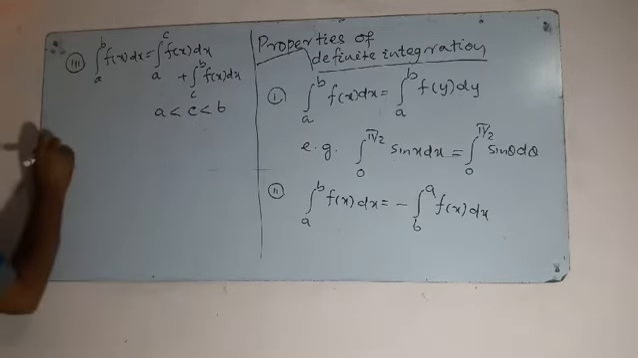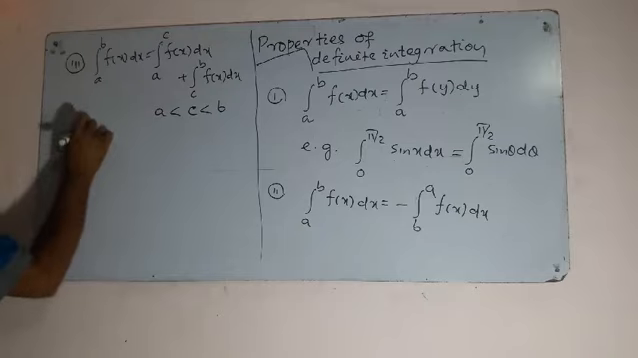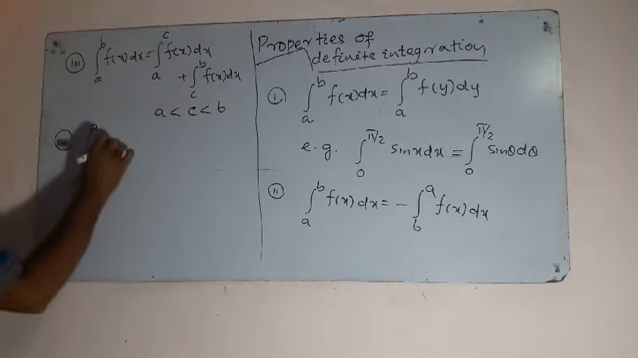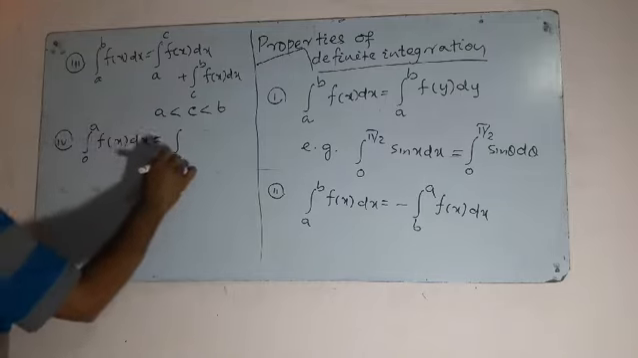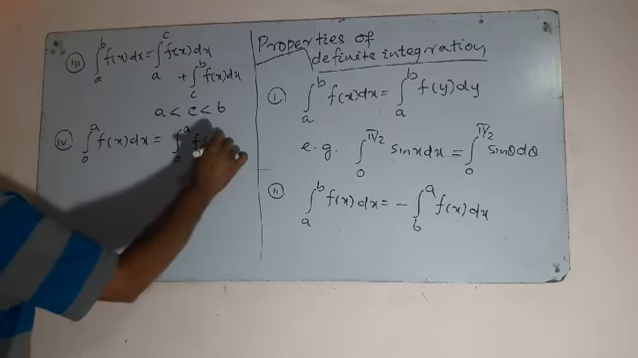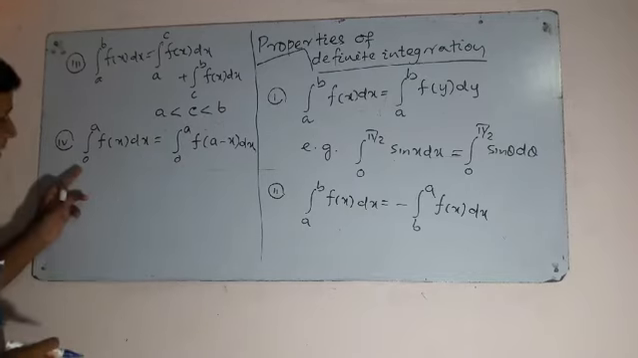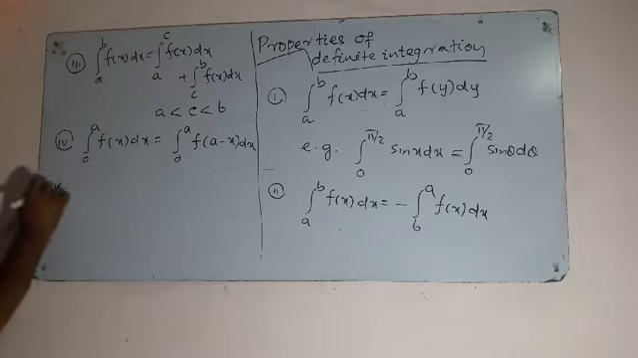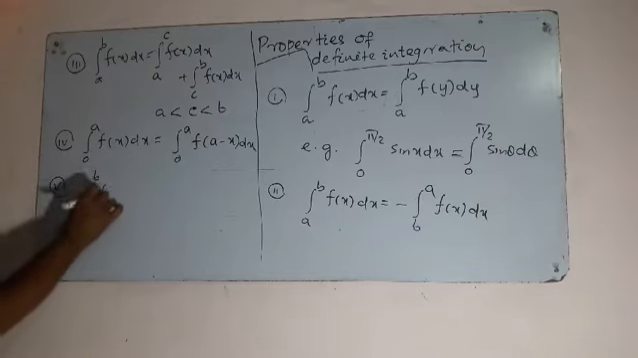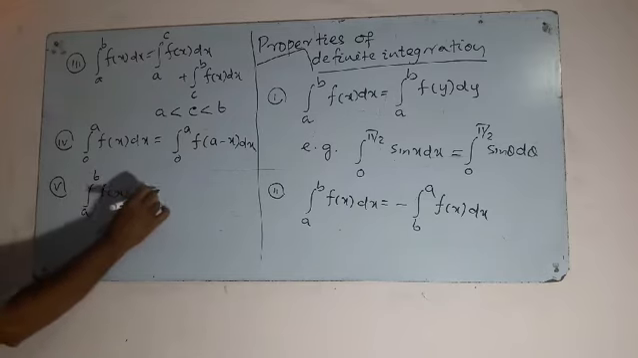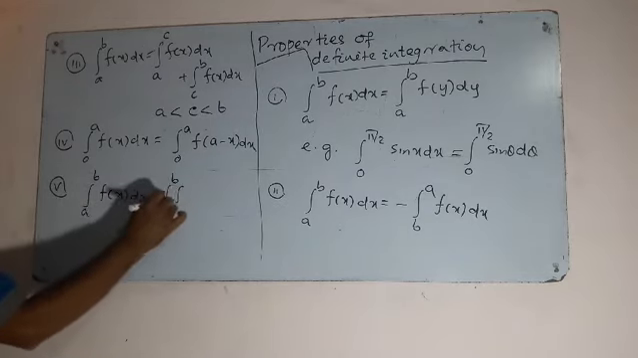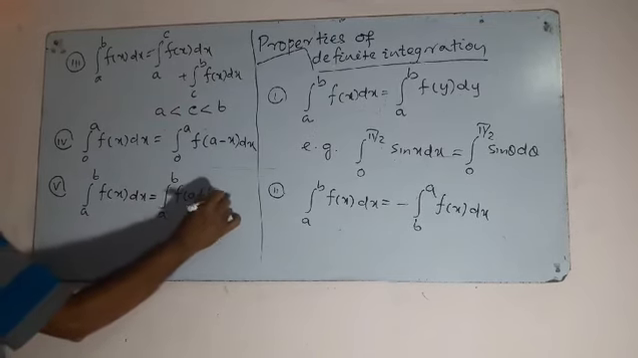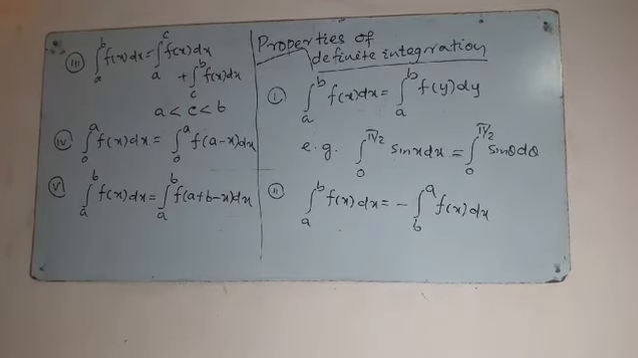Right? Come to fourth bit, integration from 0 to a, f of x dx is equal to integration from 0 to a, f of a minus x dx. In case of integration from 0 to a, x will be replaced by a minus x. Right? Come to fifth bit, integration from a to b, f of x dx is equal to integration from a to b, f of a plus b minus x dx.